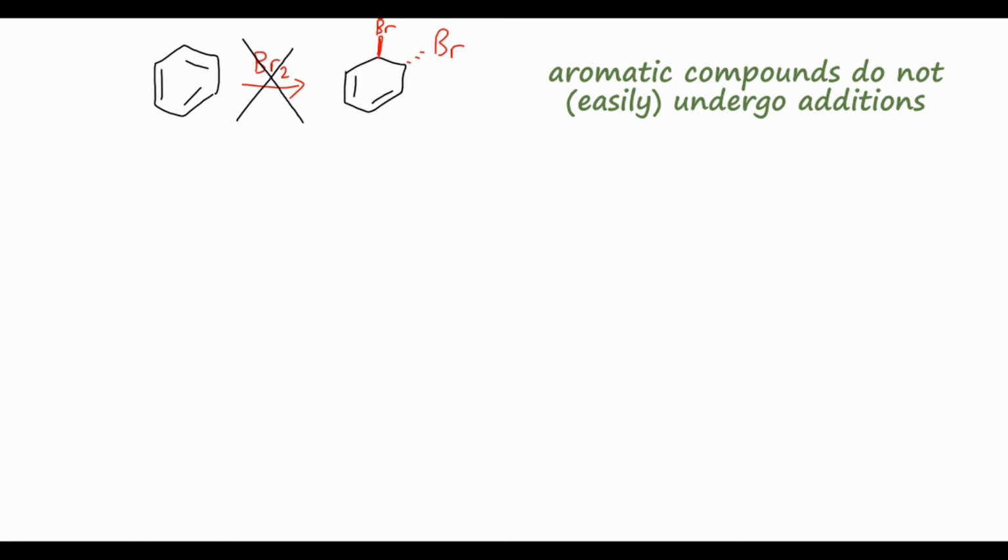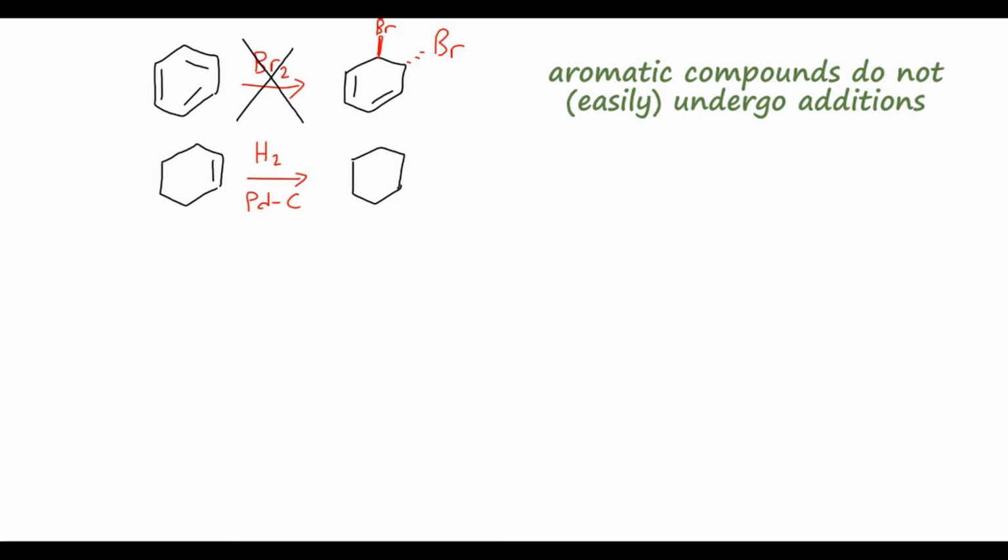Another way we can examine how special these compounds are is through their heats of hydrogenation. And so if you remember from some of my previous videos, we can draw a reaction where we can take, for example, cyclohexene and treat it with hydrogen gas over maybe a palladium on carbon catalyst. And if you remember from previous videos again, these conditions are going to hydrogenate that alkene, turning it into the corresponding alkane, so this is just cyclohexane.